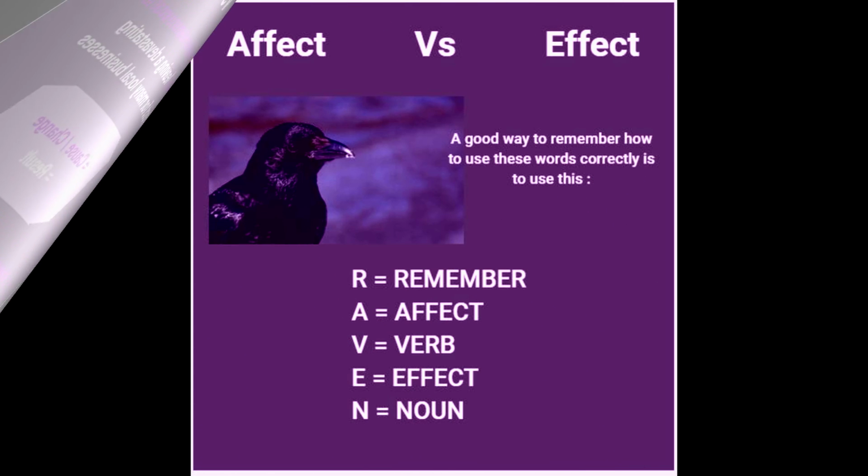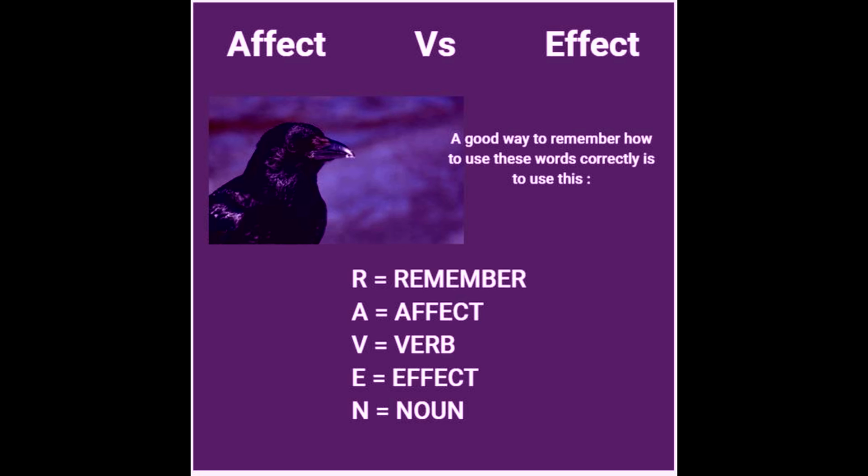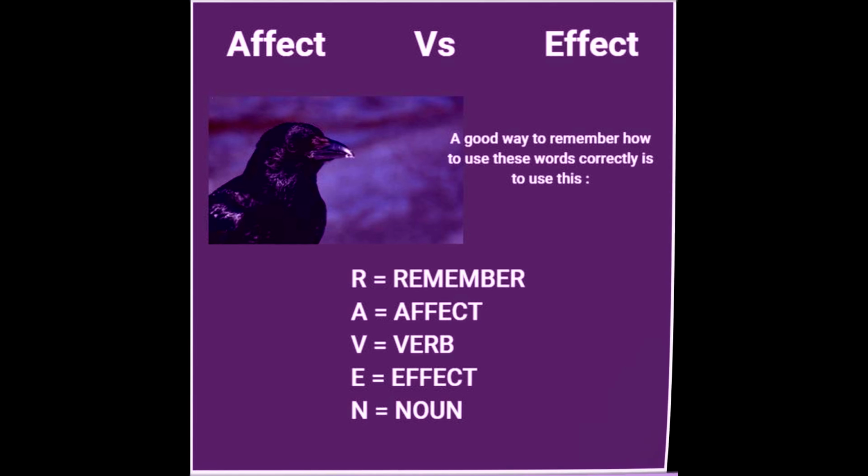And finally, another useful tip is a good way to remember when to use these words correctly is to remember the word raven. Raven is the bird that's shown in the picture. So if you remember the word raven, which is spelled R-A-V-E-N, then you can hopefully remember affect, verb, effect, noun.